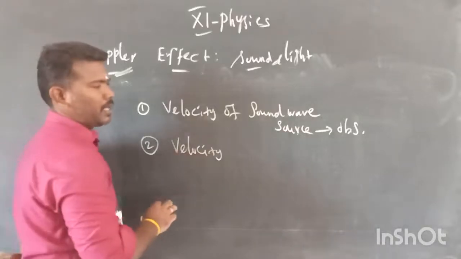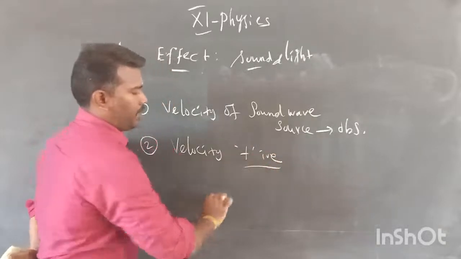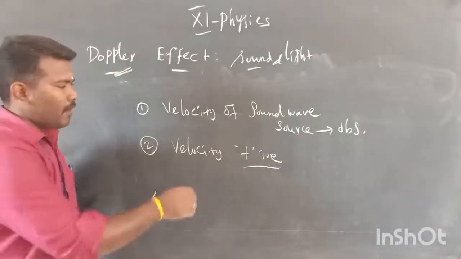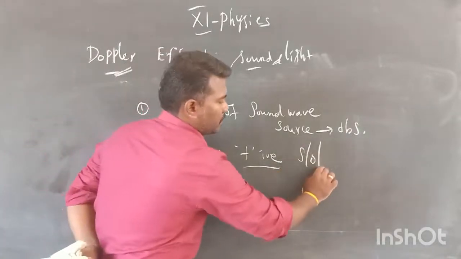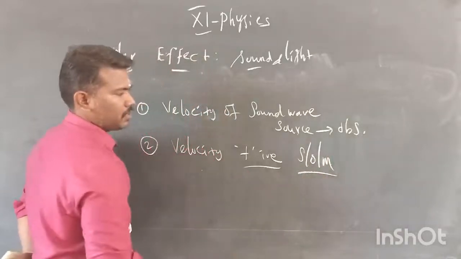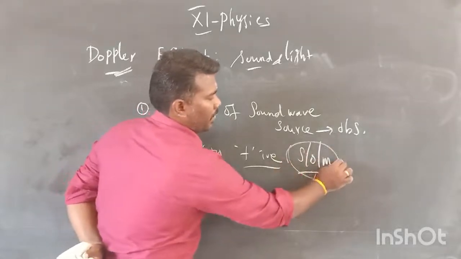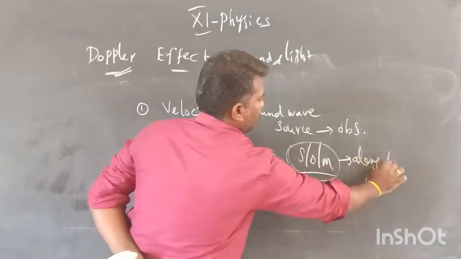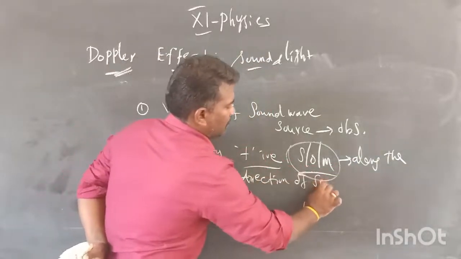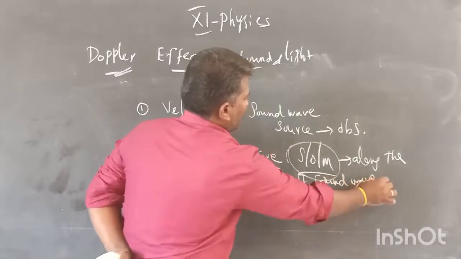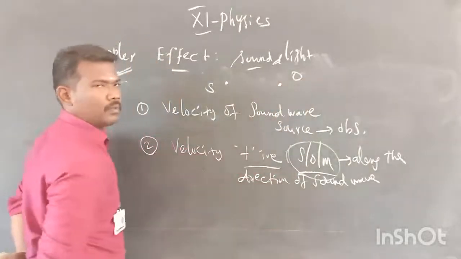If it is taken as a positive quantity, it is taken as positive when that particular object is moving along the direction of the sound wave. Consider here the source, and in this place we have the observer.